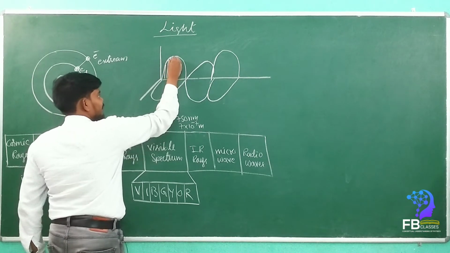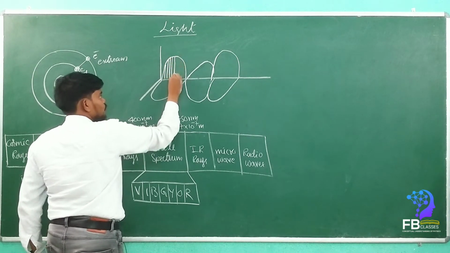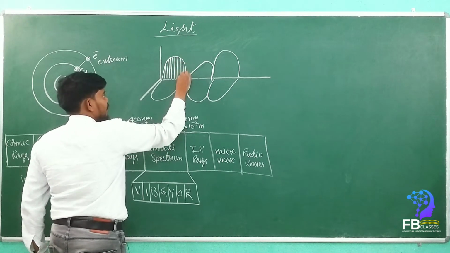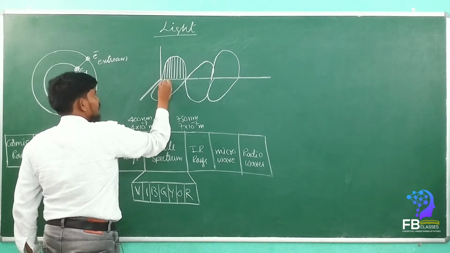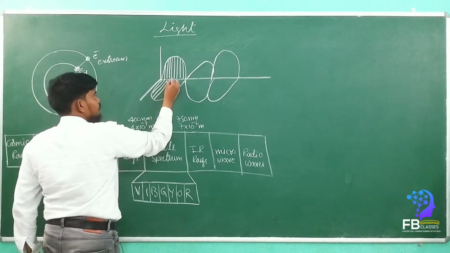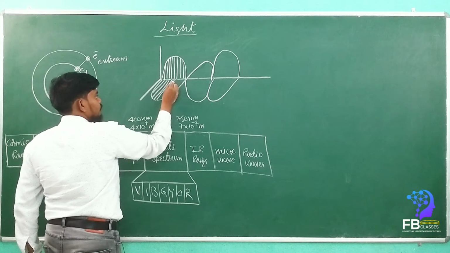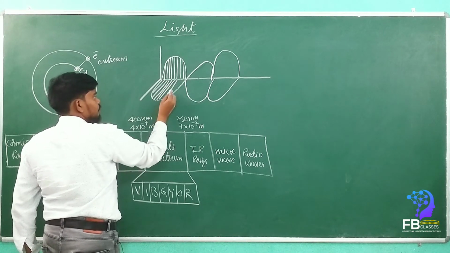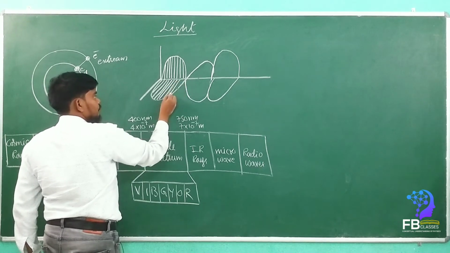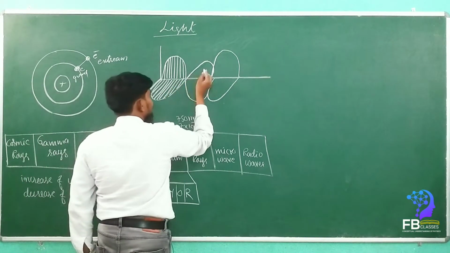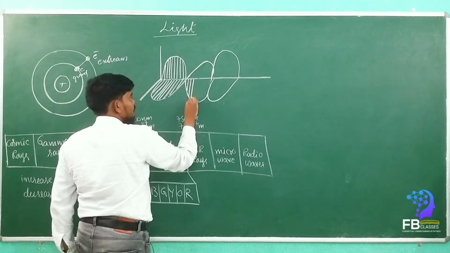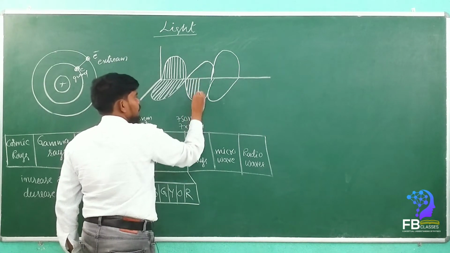See, I am drawing in 3D shape so that you can understand very easily how the electric field and magnetic field will travel relative to each other. Are you getting a 3D view? Yes or no? Does it appear?